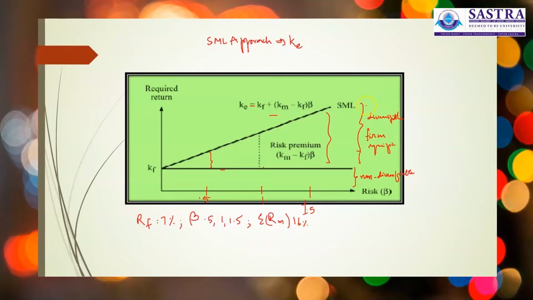In that case, when your beta is 0.5, it will be 7% plus 0.5 times 9%.